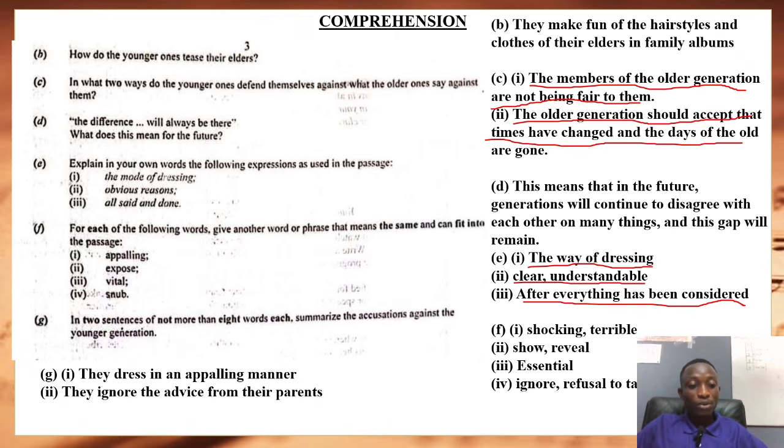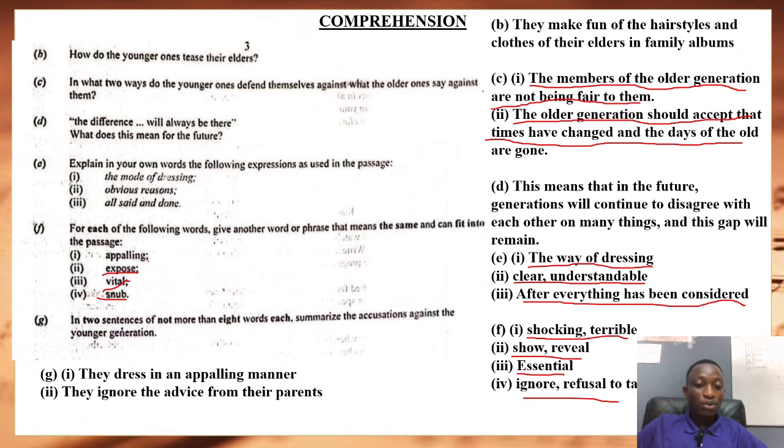Then we are to find the same word or meaning to the following words. So first one is appalling. Something is appalling, meaning it is shocking or terrifying. And we have expose. When we say to expose, meaning you want to show or reveal. Then we have vital. Vital means something that is very important or essential. And snub is when you ignore or refuse to talk to someone.